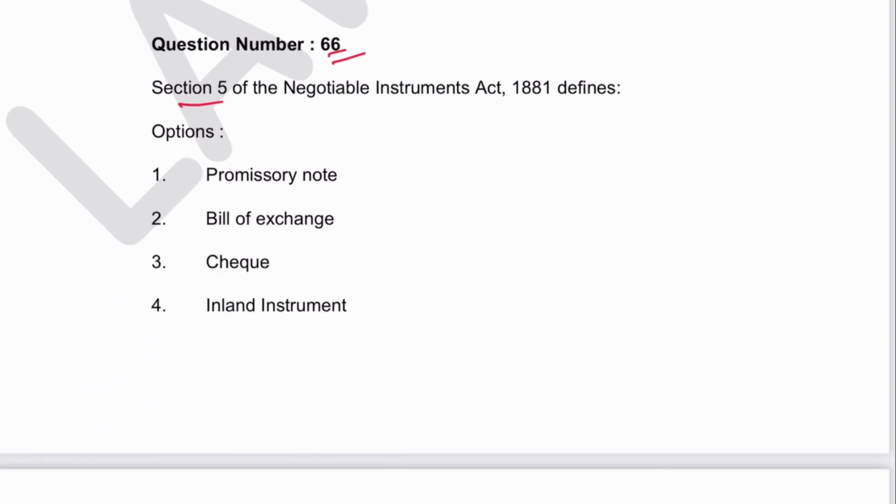Next 66. Section 5 of NI Act defines bill of exchange. 2 is the answer. Section 6 I just mentioned, check. Promissory note is section 4. Inland instrument is in section 11. Okay.